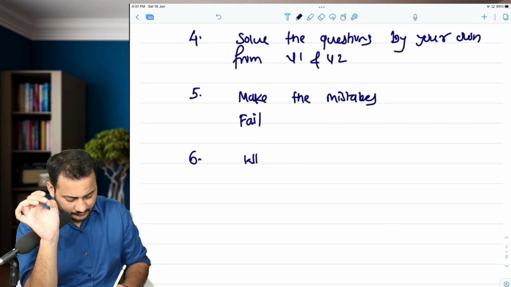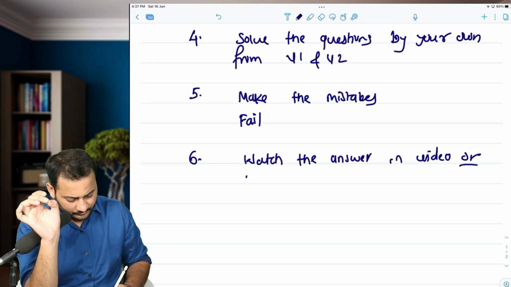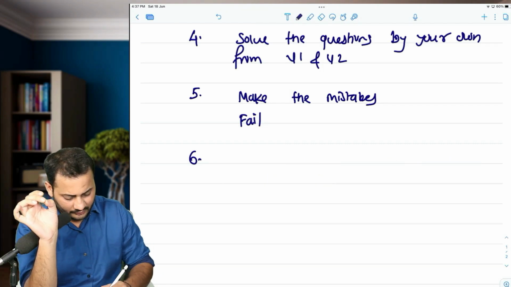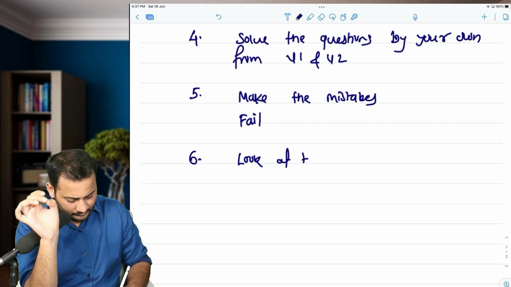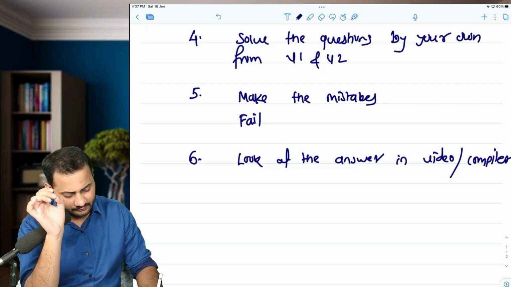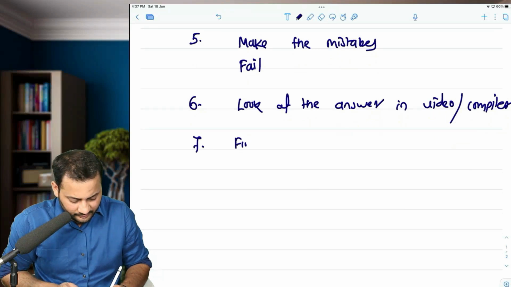Then what you have to do is watch the answer in the video, or look at the answer in the compiler. The answers are also printed in the compilers. Just go through that and find out your mistakes, where you are making the mistake.